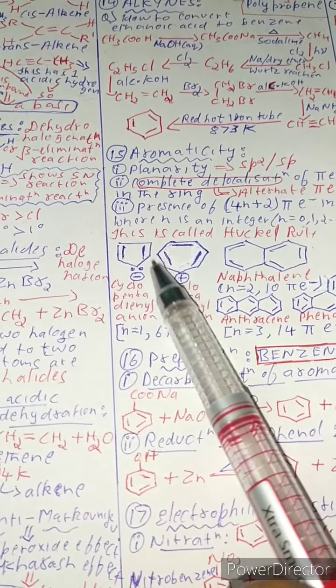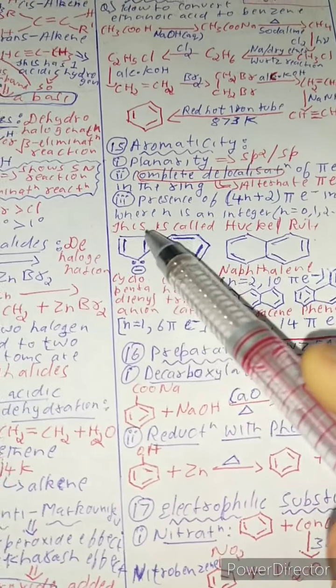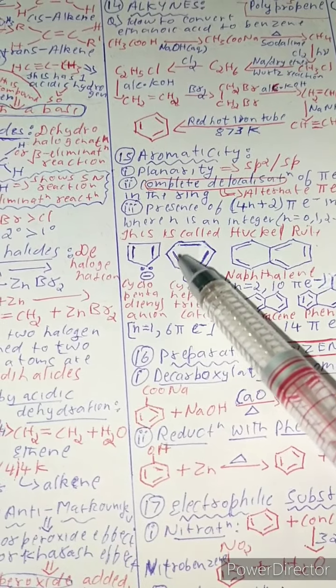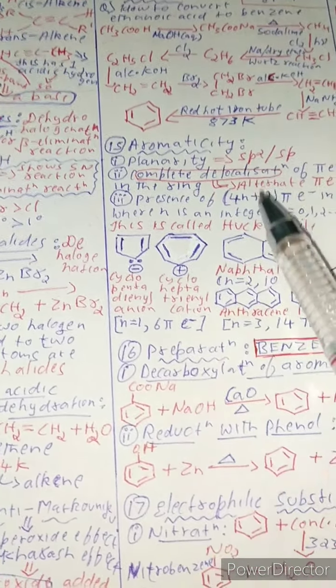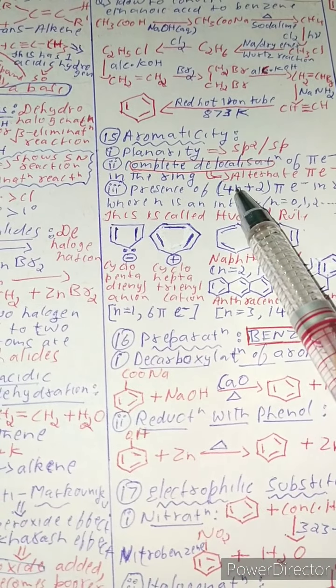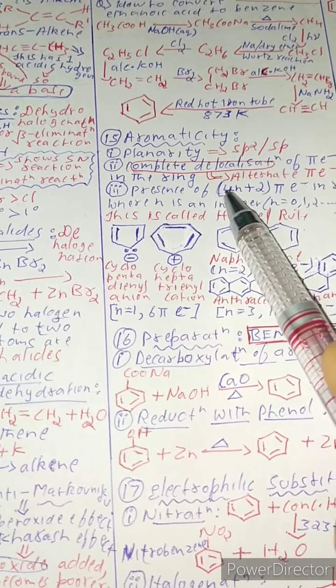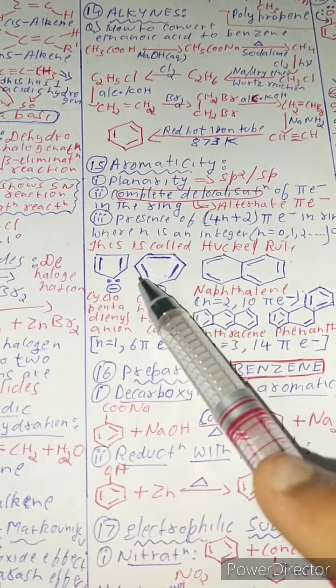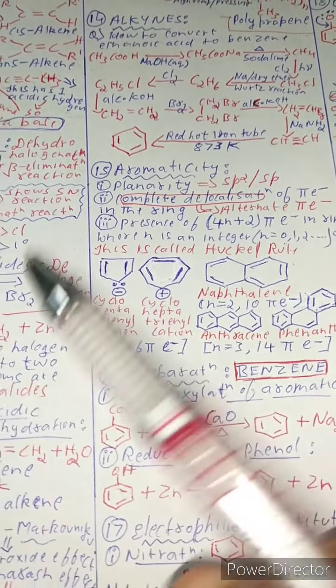There are 1, 2, 3, 4, 5, 6. 1, 2, 3, 4, 5, 6, 6 electrons. Now in the place of n, put 1. 4 into 1 gives 4, plus 2 gives 6 pi electrons. So are there 6 pi electrons? Which means that it's aromatic.